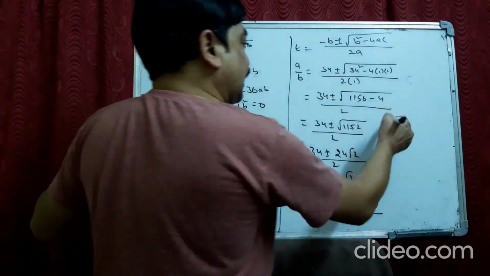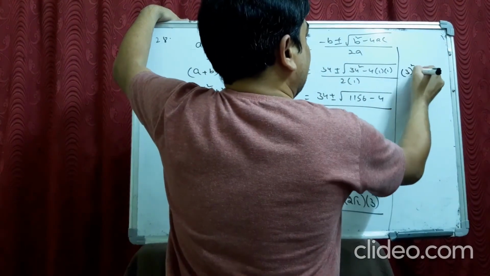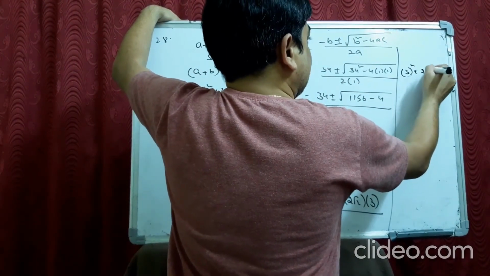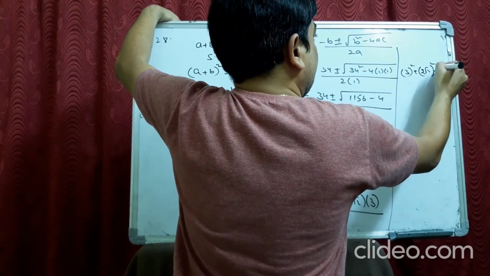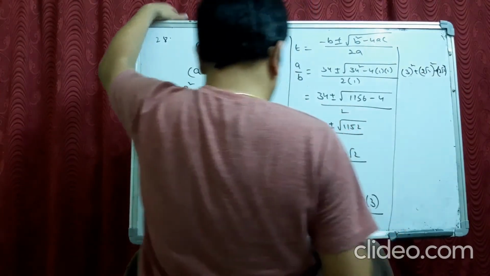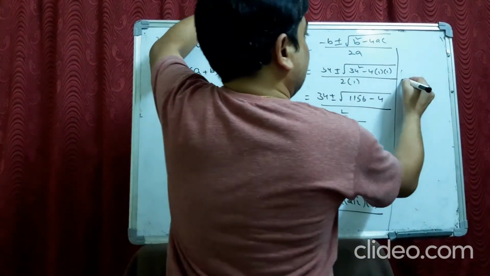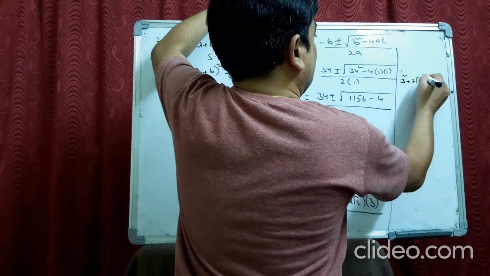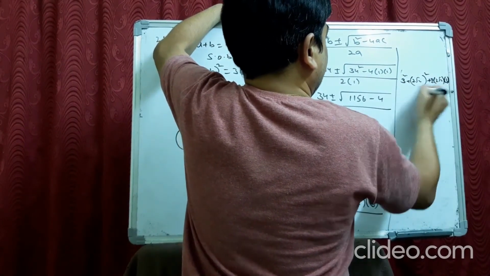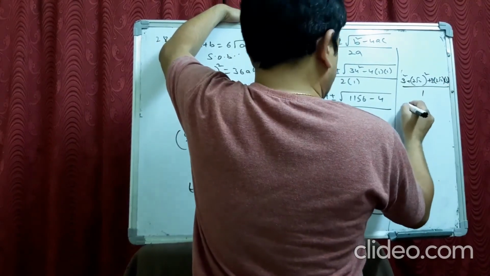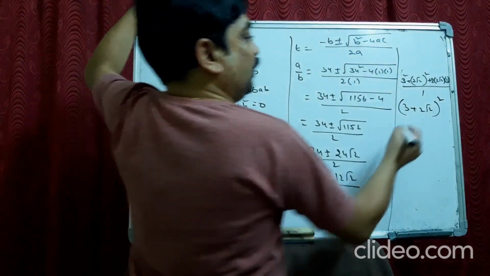After this step, what I do? 9 I write as 3 square, 8 I write as 2 root 2 whole square, and 2 into 2 root 2 into 3 by 1. So it becomes 3 plus 2 root 2 whole square by 1.